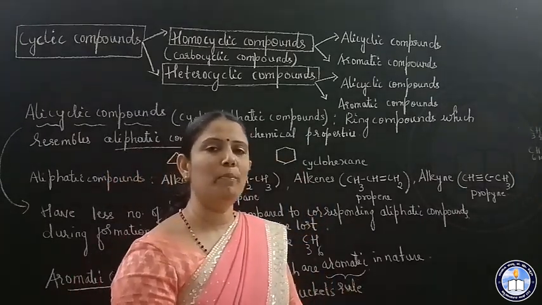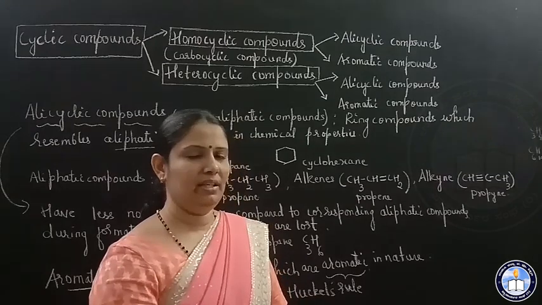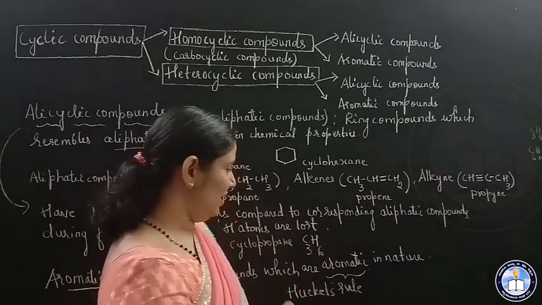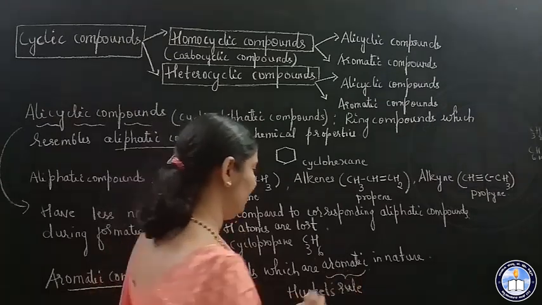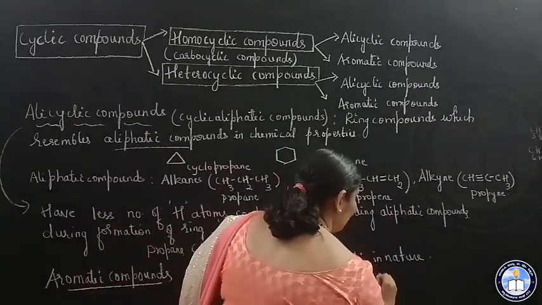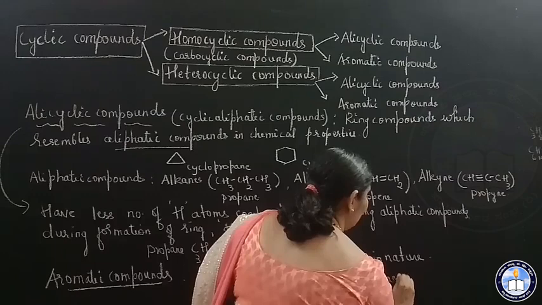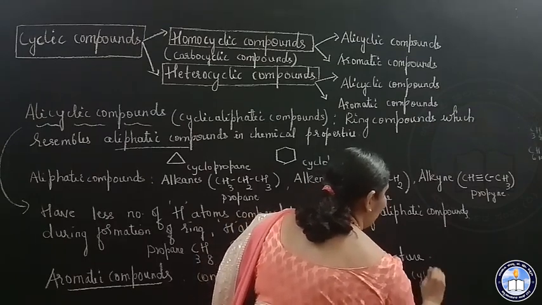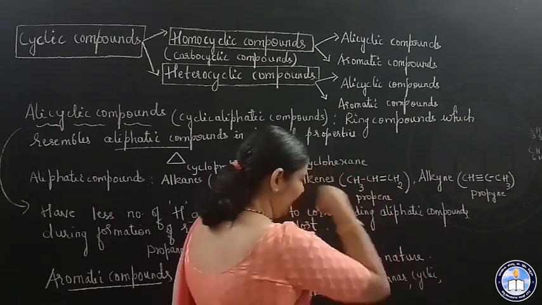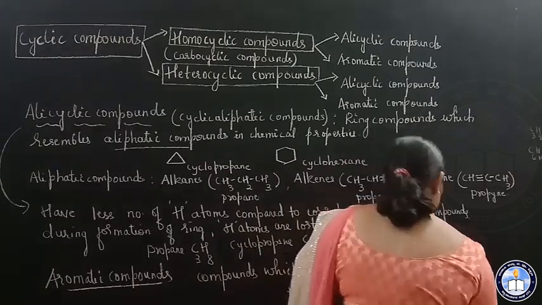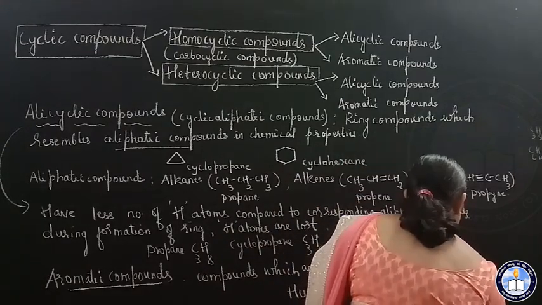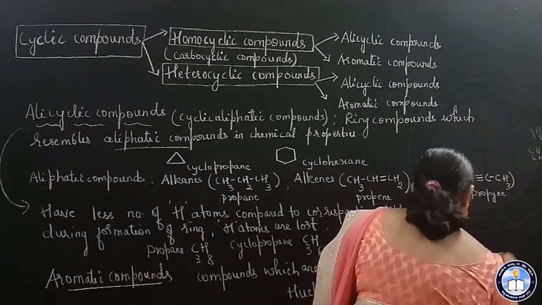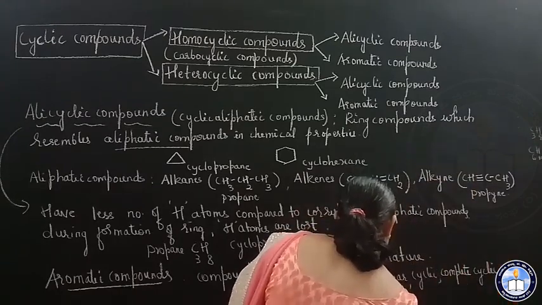Now I will tell the conditions for a compound to be aromatic. It should be planar, not non-planar. It should be cyclic, closed, with a complete cyclic conjugated system.